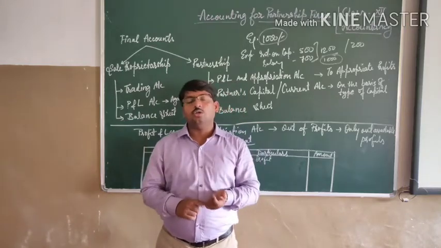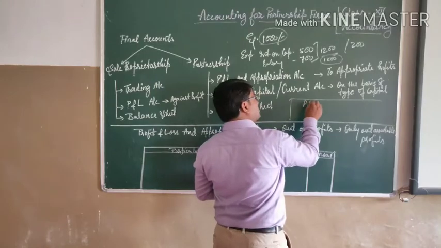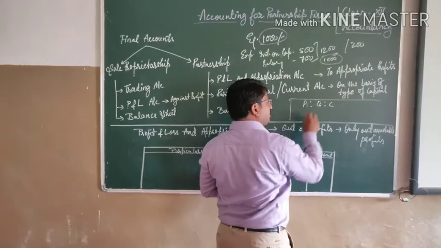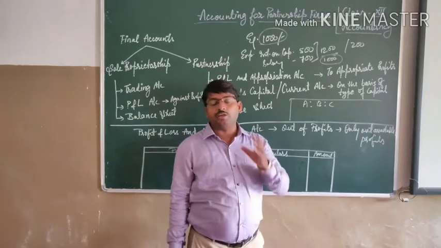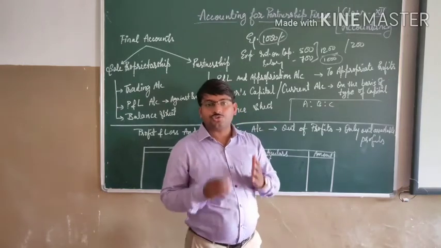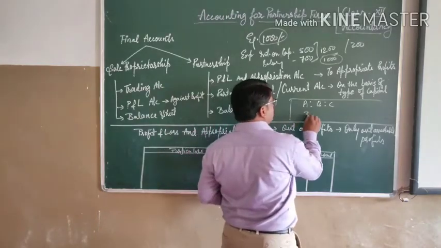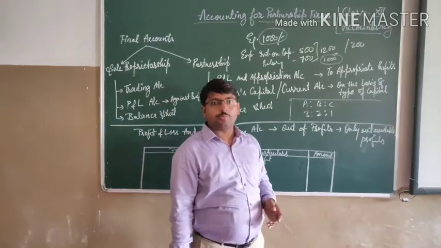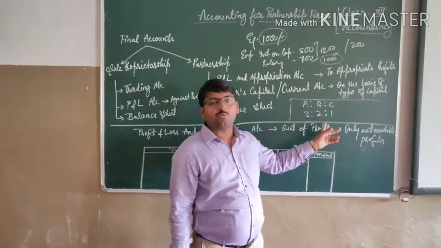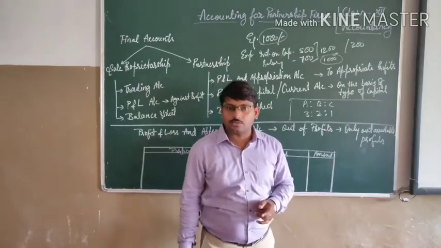In agreed ratio means suppose there are three partners A, B and C. There must be some agreed ratio between them, in what ratio they would like to share their profits or losses. Suppose this ratio is 3:2:1. It means they will share the profits in the ratio of 3/6, 2/6 and 1/6.